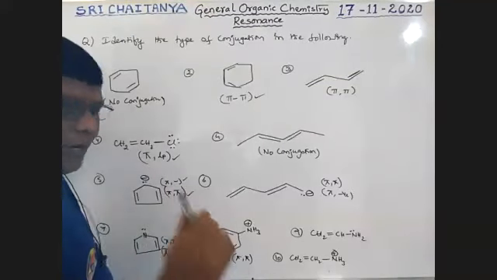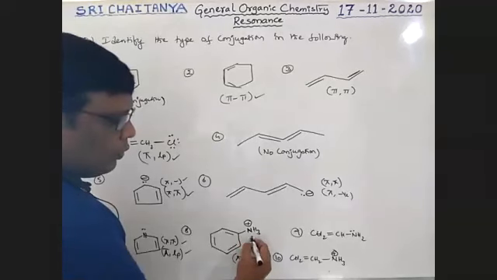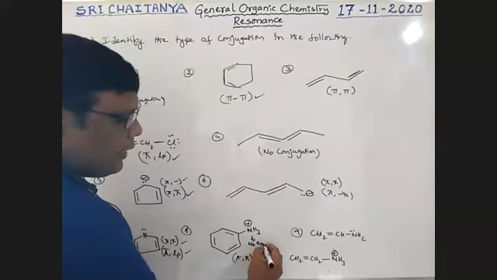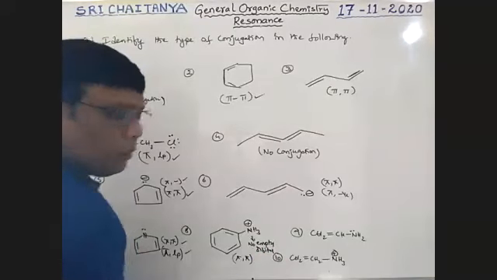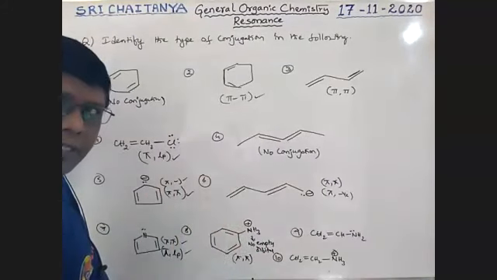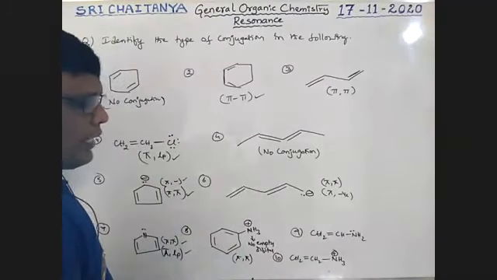Please be conscious, boys. This nitrogen has no empty orbital. If an empty orbital is there, that cation is considered as conjugation. No empty orbital is there.